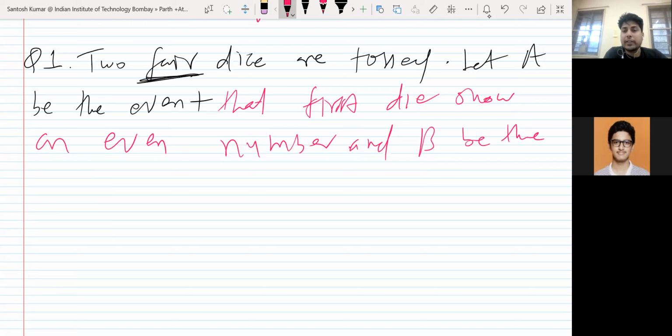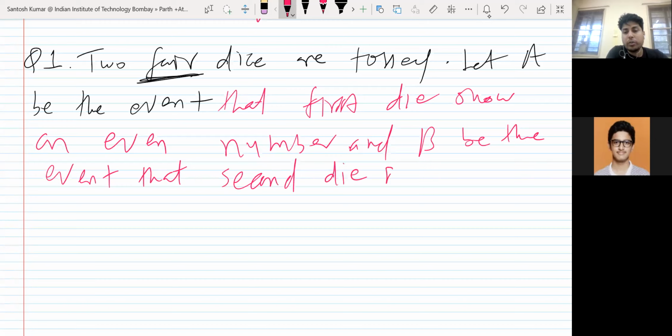So two fair dice are tossed and let A be the event that first die shows an even number and B be the event that second die shows an odd number.